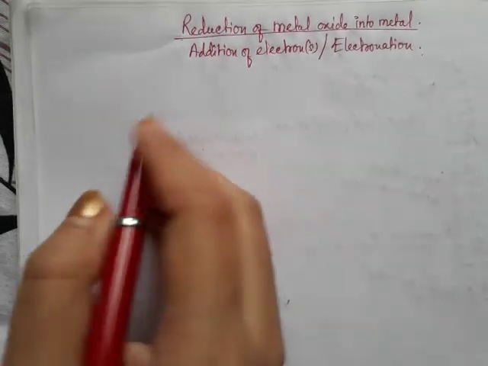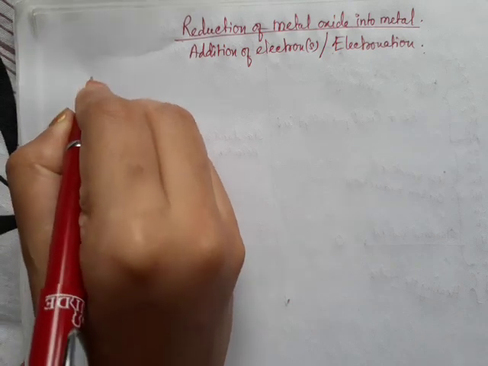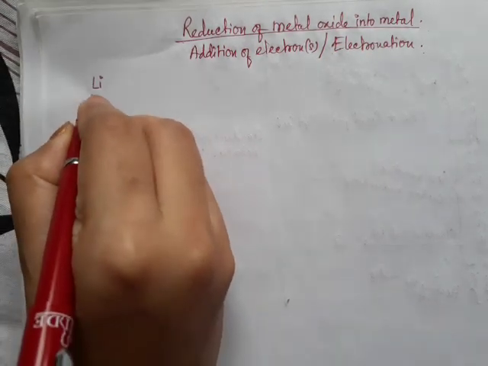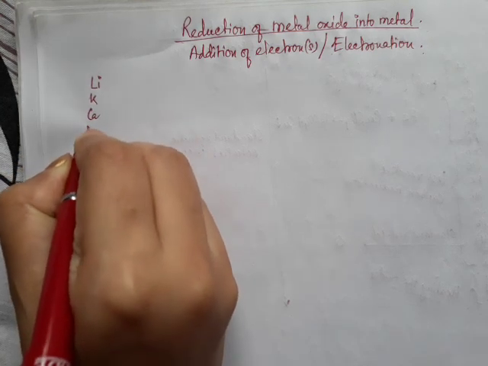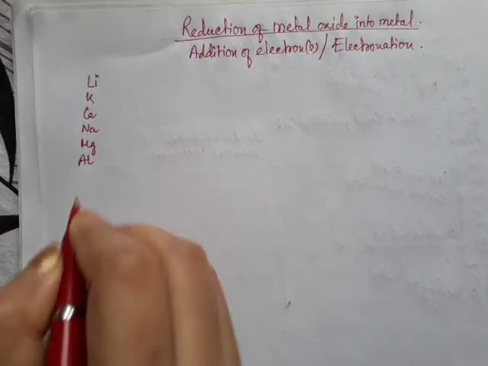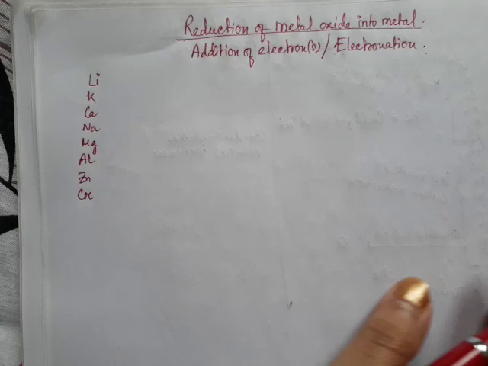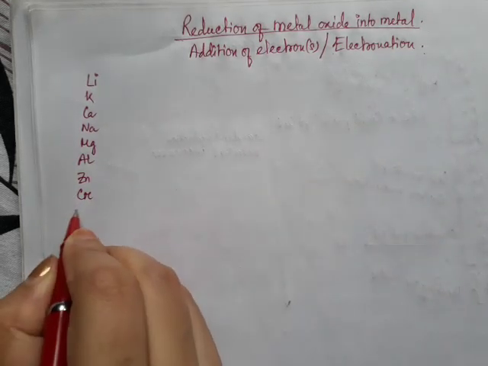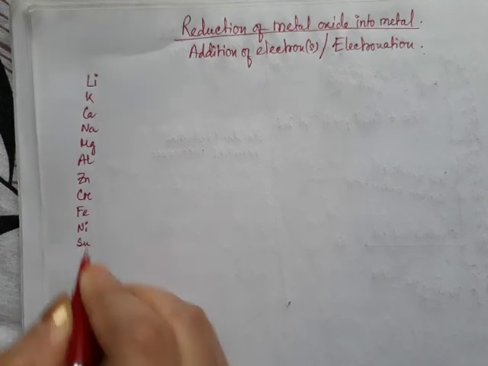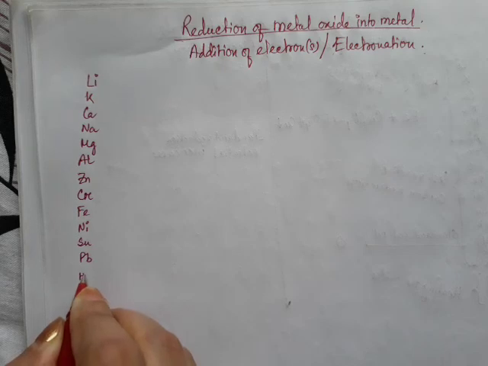So here I am going to write it. I will not write the half cells, only the symbols of the metals from top to bottom. At first lithium, then potassium, calcium, sodium, magnesium, aluminium, zinc, chromium, then iron, nickel, tin, then lead, then hydrogen.